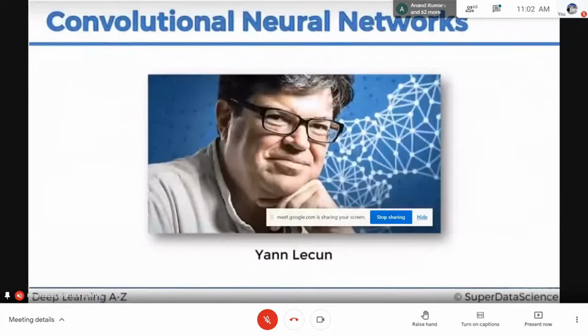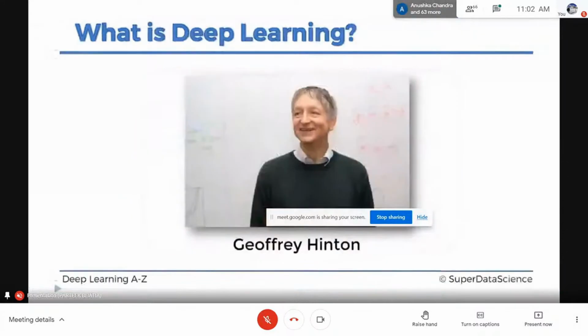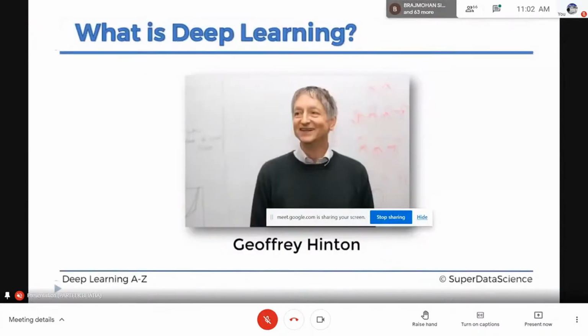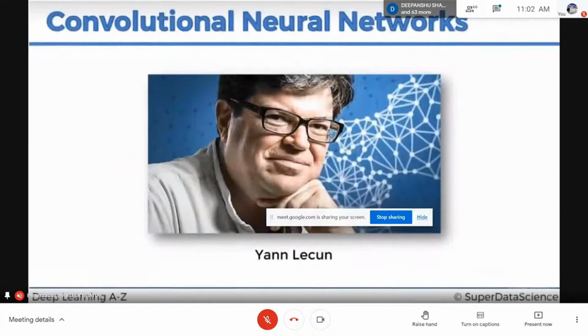Then Yann LeCun came up with the idea of the convolutional neural network, and Yann LeCun is considered as the father of CNN. He is the inventor of the convolutional neural network, and both Geoffrey Hinton and Yann LeCun are connected with each other. Can you tell me how they are connected with each other? Geoffrey Hinton and Yann LeCun? Anyone? Any idea?